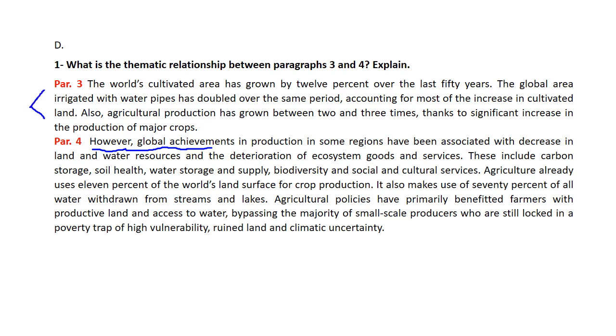So in paragraph 3, we're talking about the growth of cultivated land. And the author starts paragraph 4 by saying, however, okay, global achievements in production in some regions have been associated with decrease in land and water resources and the deterioration of ecosystem goods and services. So obviously the thematic relation here between the two paragraphs is one of contrast. Here the author is talking about the increase in cultivated land, and in paragraph 4 he's talking about how it affected or deteriorated the ecosystem goods and services.